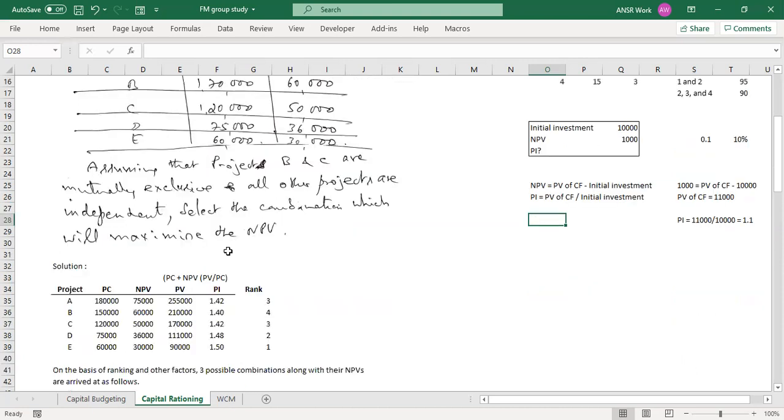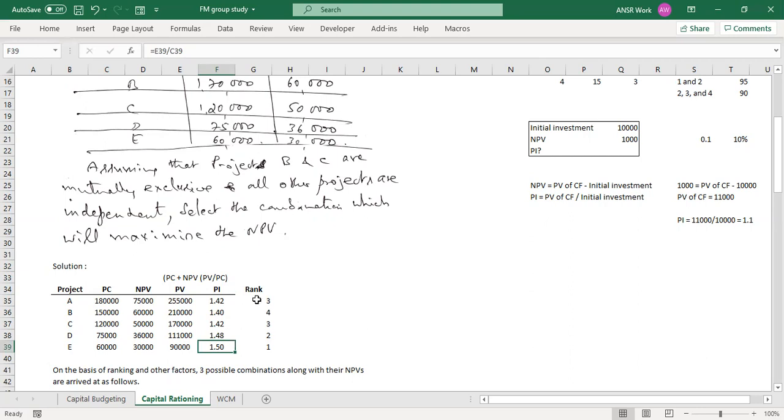So let's do that for every project. Exactly in a similar way, you take the initial investment and NPV, you add those two, that gives us the present value of cash flows. You divide that present value of cash flows by the initial investment, that gives us the PI. So PI for the first one is 1.25, second one is 1.40, 1.42, 1.48, 1.50.